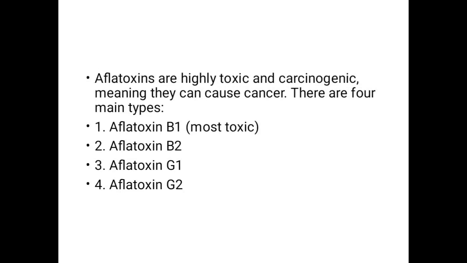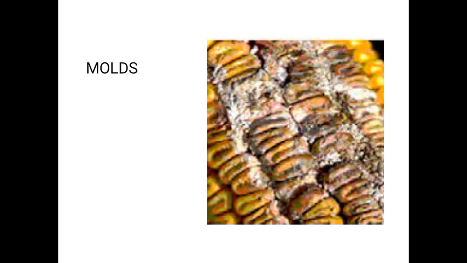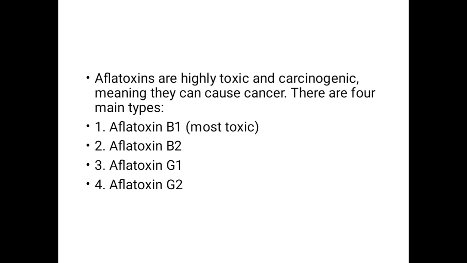So these molds, when they grow on things like maize, produce toxins. These toxins are known as aflatoxins. So these aflatoxins are usually highly toxic and they are carcinogenic. Carcinogenic meaning they can also cause cancer.